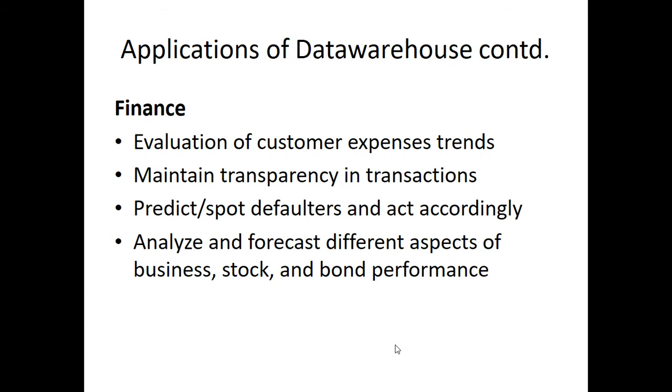Defaulters are those who take loans and do not make the repayment. You know that in the bank, there are so many customers who take loans from the banks and do not repay all the amount they have taken. That is called a defaulter, and the bank has to predict that. I already told you that banks use CIBIL scores to find out whether he is a worthy customer or not, and whether the loan can be paid to this particular customer or not. On the basis of that, we can make the prediction of defaulters in the bank.